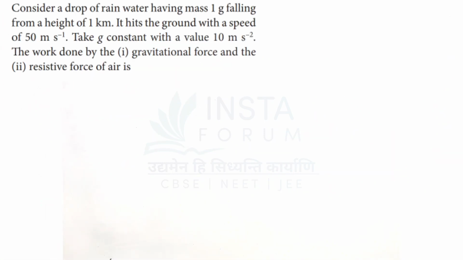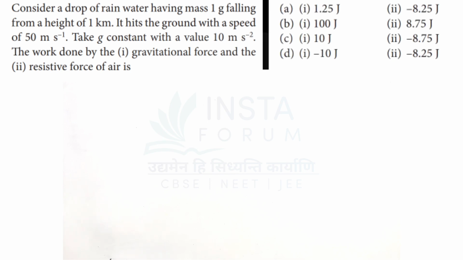So let us discuss a question based on the work energy theorem. It is given: consider a drop of rainwater having mass of 1 gram falling from a height of 1 kilometer. It hits the ground with a speed of 50 meter per second. Take g as 10 meter per second square. The work done by the gravitational force and the resistive force of air is. The pairs of answers are given in the options. We have to choose the correct option.